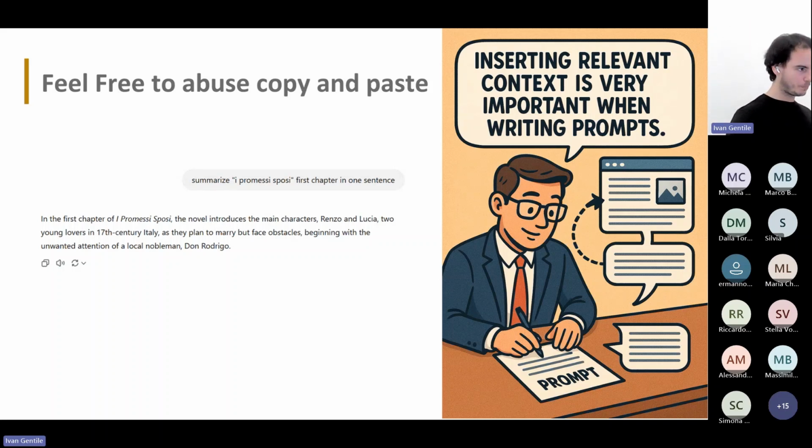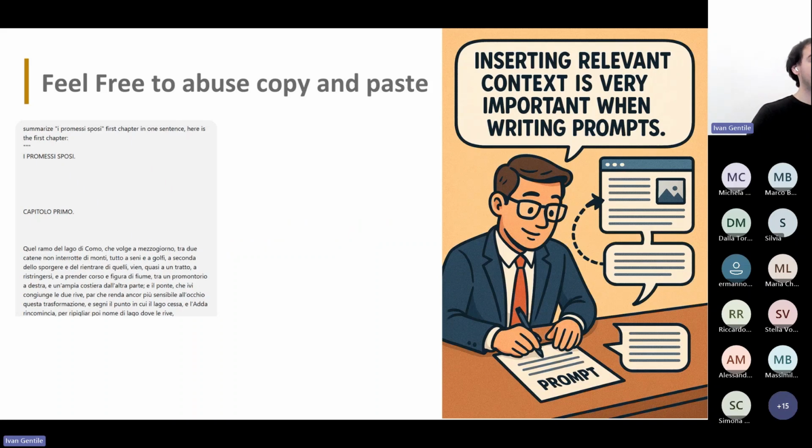Let's say an example. Here I give a prompt to ChatGPT, I think it's like, summarize I Promessi Sposi first chapter in one sentence. It tells me that the novel introduces the main characters Renzo and Lucia, two young lovers, beginning with them. Okay, not bad. Then what can I do?